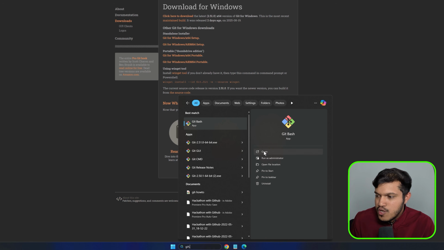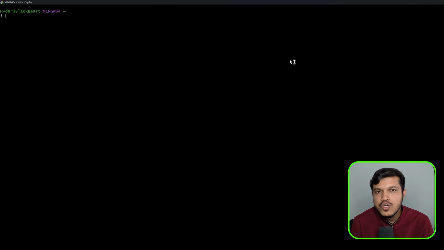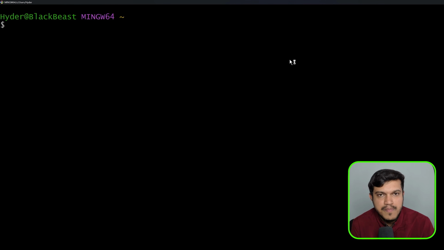Okay, we have an option of Git Bash. If you open it, you'll be able to see this terminal. Now this terminal could be used in order to get connected to the Linux machines on the cloud or for any other purpose. We have just installed the terminal which we can use for our future purpose.